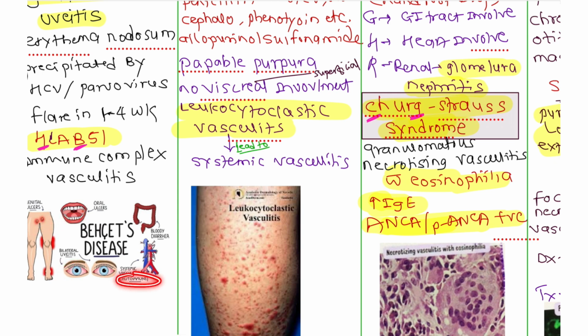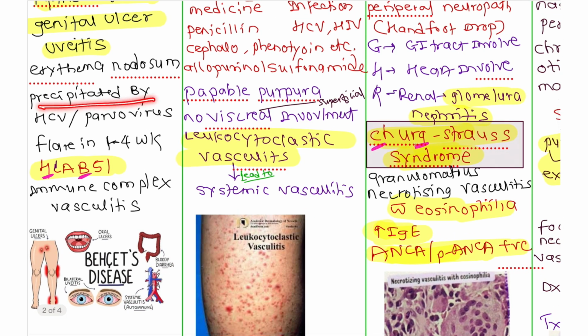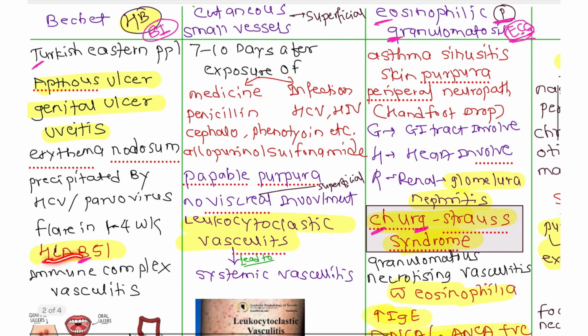This is autoimmune, right? So systemic vasculitis, bloody diarrhea can also be seen, and this is precipitated by HCV and parvovirus infection, which is going to flare in 1 to 4 weeks. And this is again an immune complex vasculitis. It is very important, Behçet. You have to remember this HLA association and these symptoms.